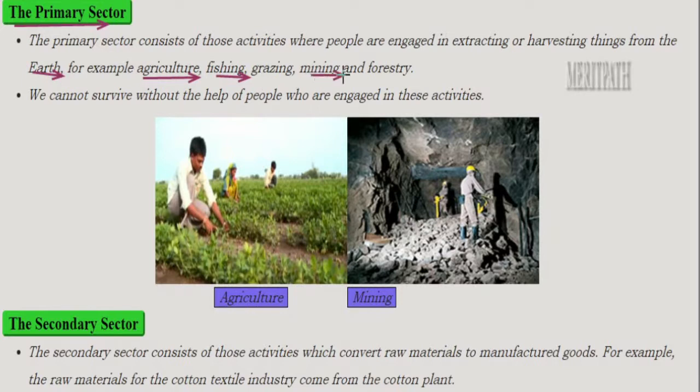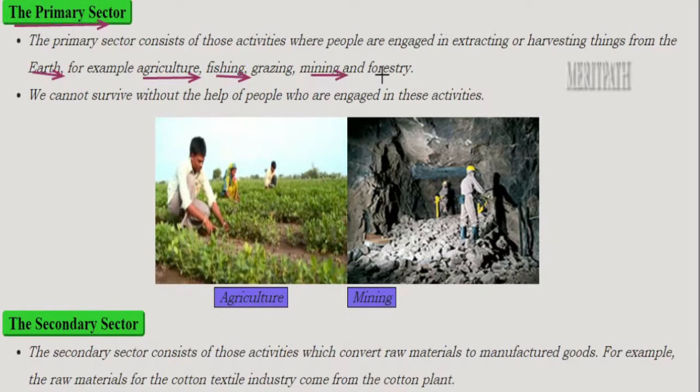Then next comes mining. Mining means coal. Coal is extracted from the surface of the earth. Not only coal, there are other minerals also, iron ore, granite. All these are extracted from the earth by digging the earth. And then we go and sell this coal, iron ore, granite in the market. And then people make a living by selling these metals, minerals, etc.